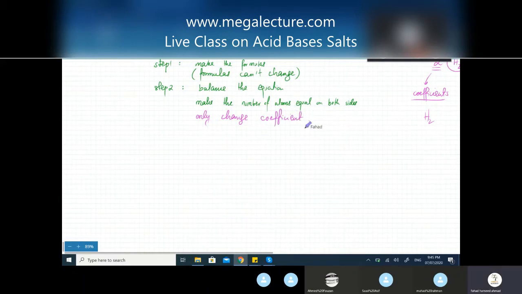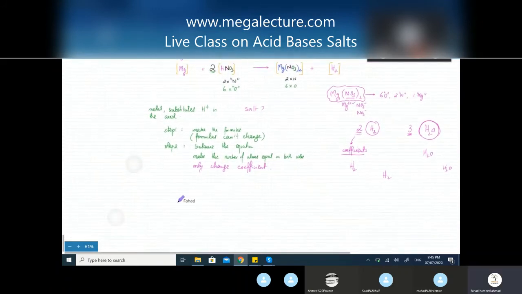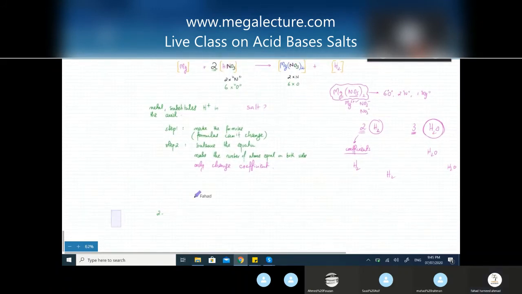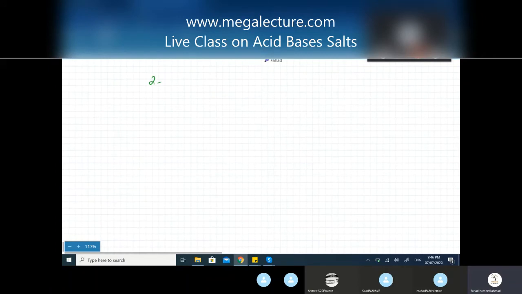So let's do a slightly more difficult one. Let's say there's calcium reacting with phosphoric acid. So again, it's going to produce salt plus H2.